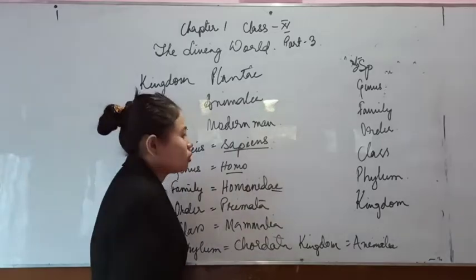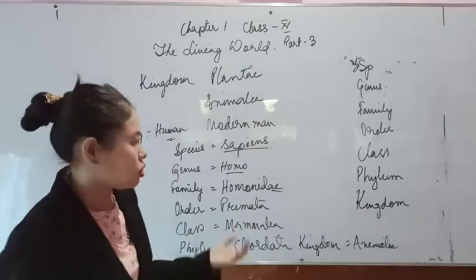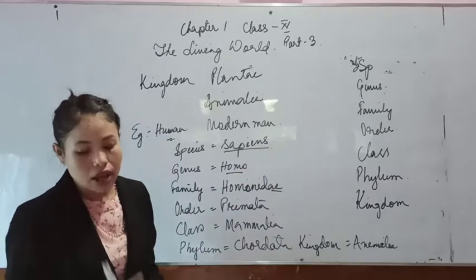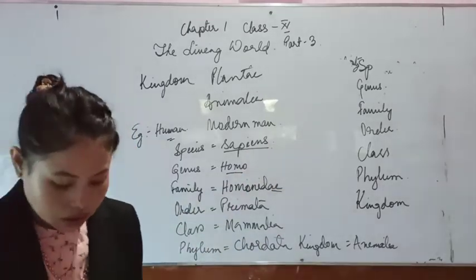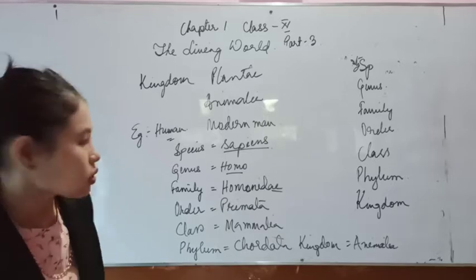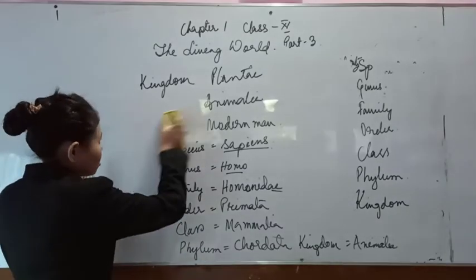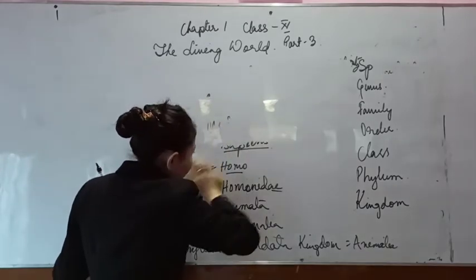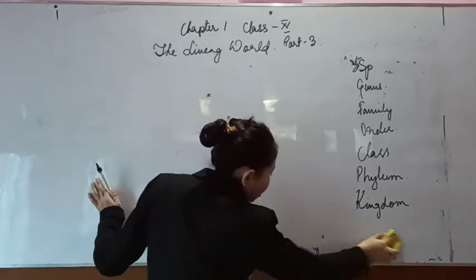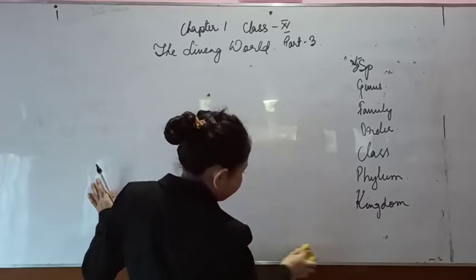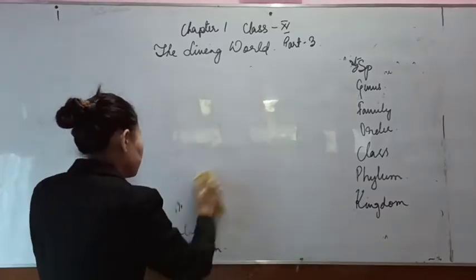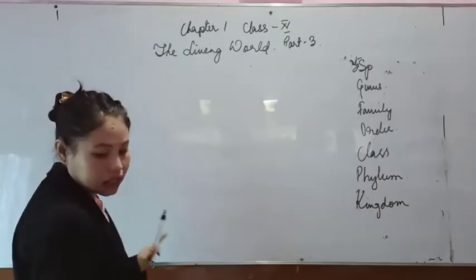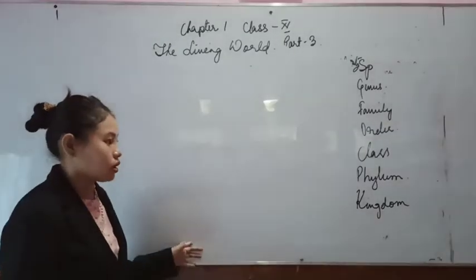But this is different for ancient men or the early men. You have Homo erectus, Homo habilis, which we will be discussing more in later chapters. So this is all I have about the taxonomical hierarchy, and you can see that as you go up from species to the higher hierarchical levels, there is a decrease in the similarity of characters.